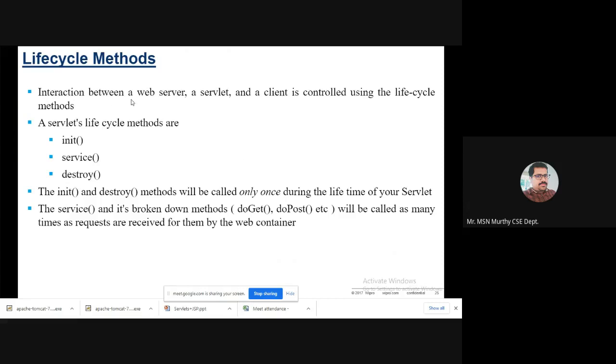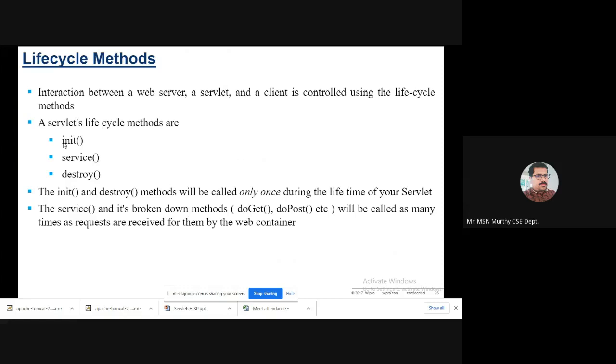Now the interaction between a web server, a servlet, and a client. Three things are there. You write your program as an HTML program on the client, and you send it. That is seen by a web server. The servlet program is a server side Java program which takes your request, processes everything through the web server, and generates HTML or text as a response, which is forwarded to the client, that is, the web browser.